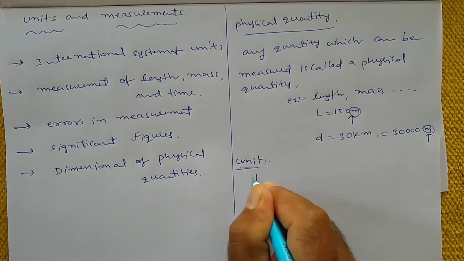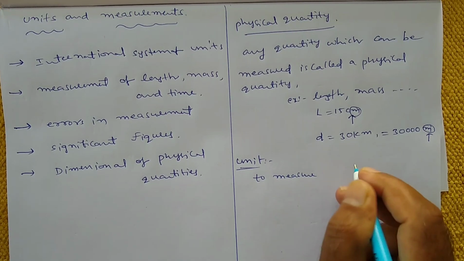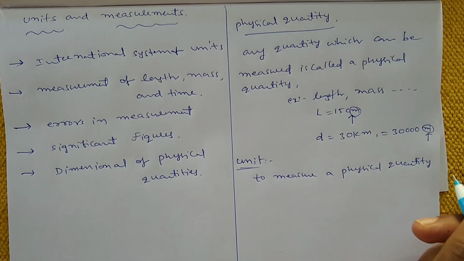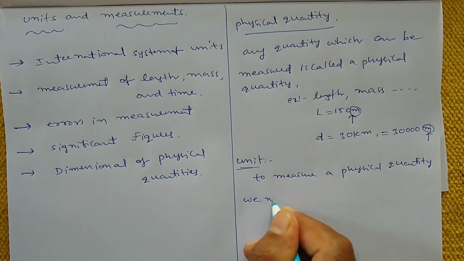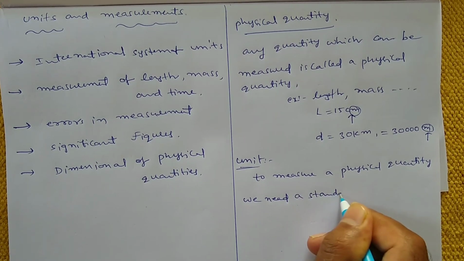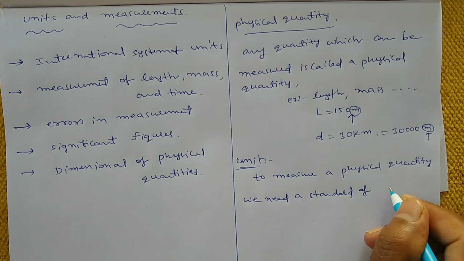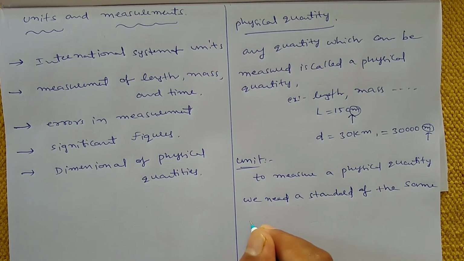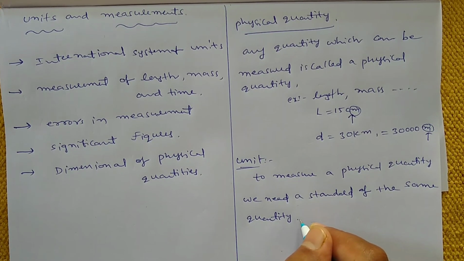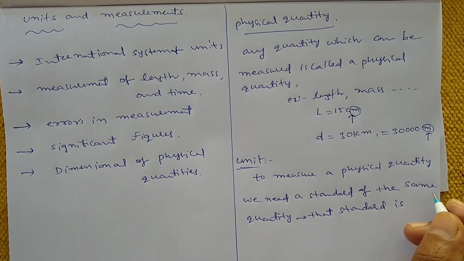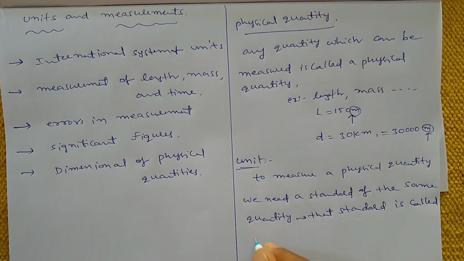So to measure a physical quantity, we need a standard of the same quantity, and that standard is called unit.